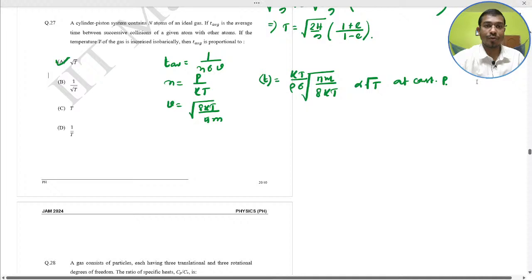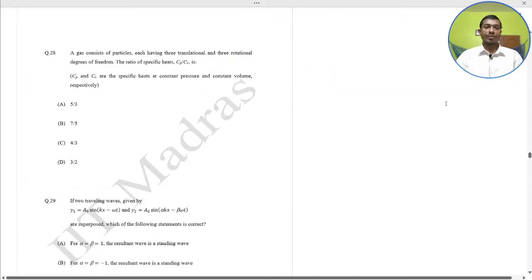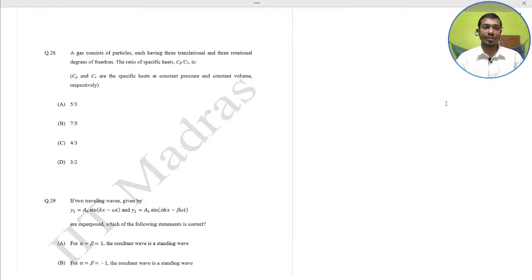Okay. Next, a gas consists of particles having 3 translational and 3 rotational degrees of freedom. The ratio of specific heats Cp by Cv would be what? Question number 28.